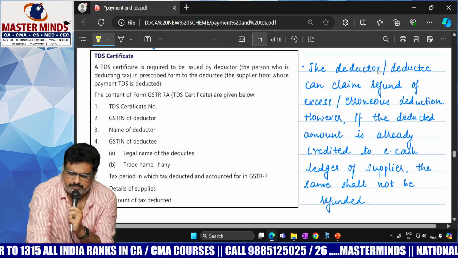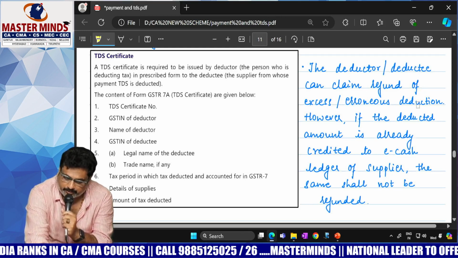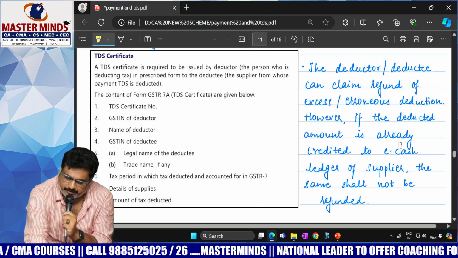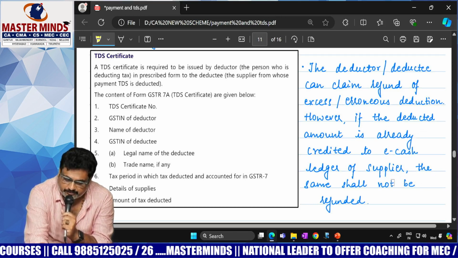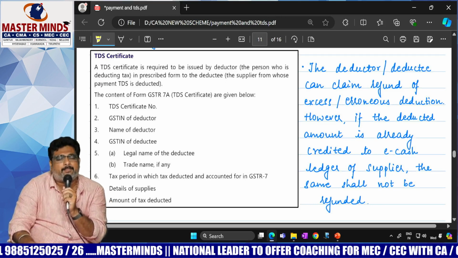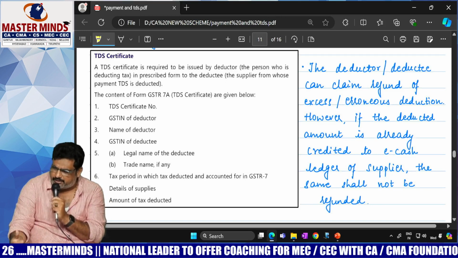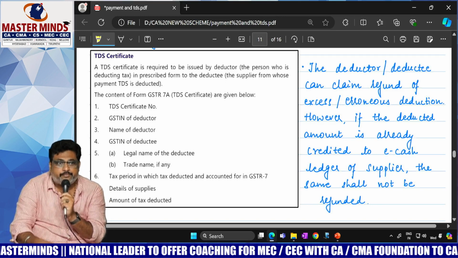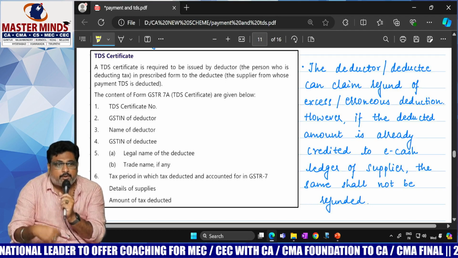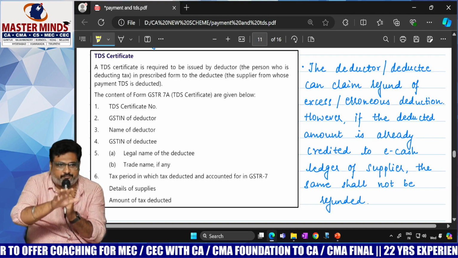And the deductor or the deductee can claim the refund of excess or erroneous deduction. However, if the deducted amount is already credited to the cash ledger of the supplier, the same shall not be refunded. What is this sentence's meaning? Let's say, generally if the supply is an exempted supply, is it required to deduct the TDS? No. Whenever there is a need to pay the GST, there arises the liability for TDS.